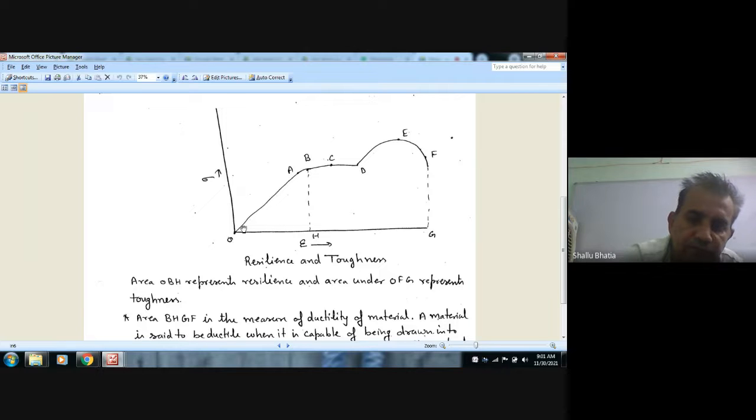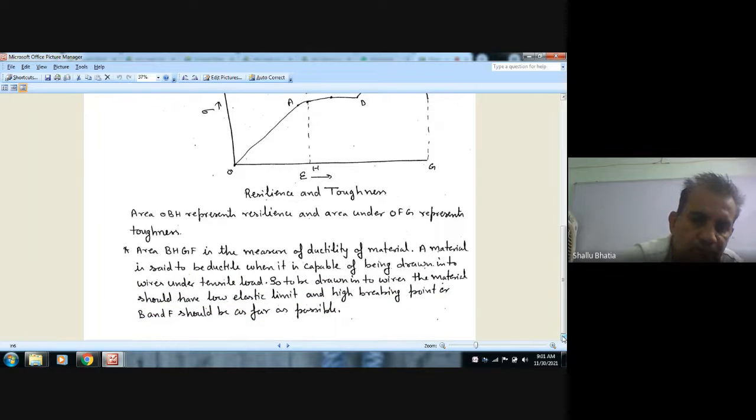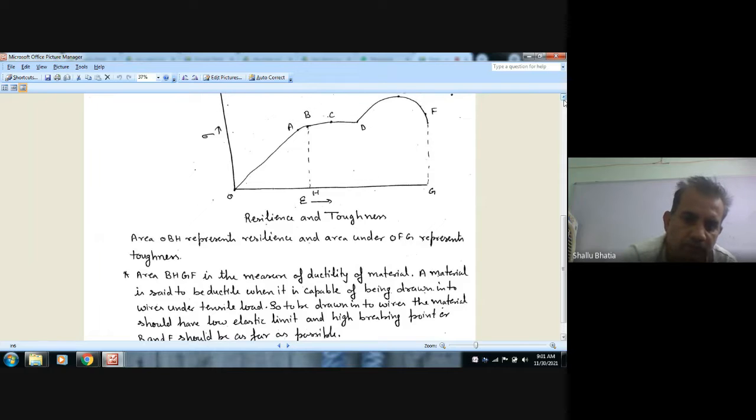Similarly, the area under OFGO represents toughness. Okay, toughness. So this is toughness. Now the area BFGH is the measure of ductility of material.